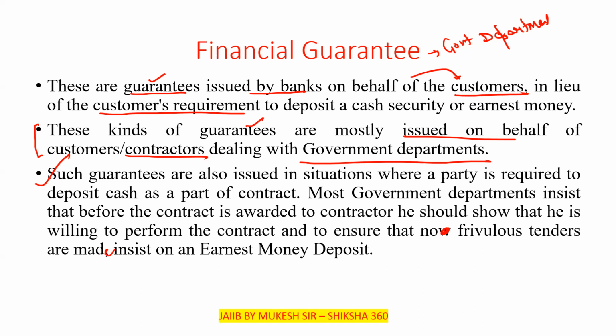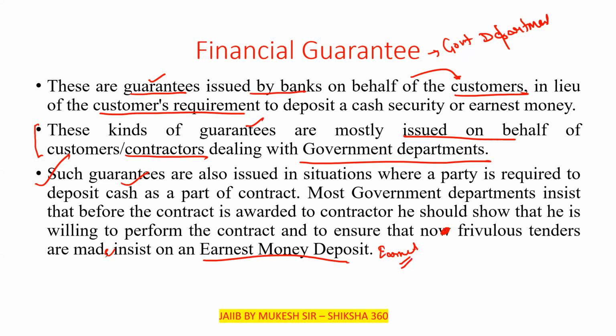Such guarantees are also issued in situations where a party is required to deposit cash as a part of the contract. Most government departments insist that before the contract is awarded to the contractor, he should show that he is willing to perform the contract, and to ensure that no privilege standards are made, they insist on an earnest money deposit. Earnest money deposit is an advance, showing that they are interested to perform the contract.